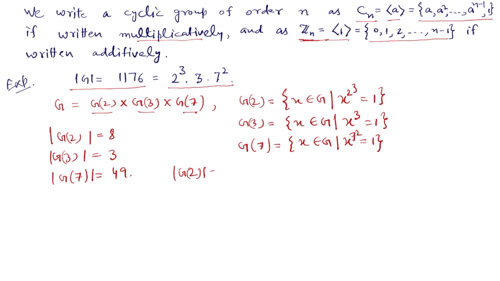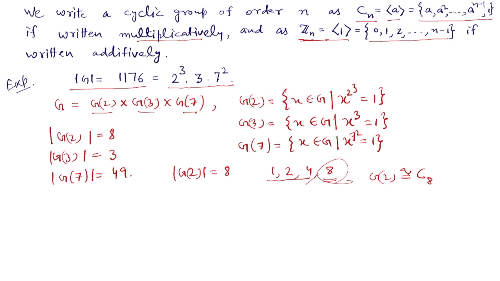G2 is of order 8, so its elements can be of order 1, 2, 4 or 8. If G2 contains an element of order 8, then G2 itself is a cyclic group of order 8. So in this case, G2 will be isomorphic to a cyclic group of order 8. But if G2 does not contain an element of order 8, then all its elements will be of order 1, 2 or 4.